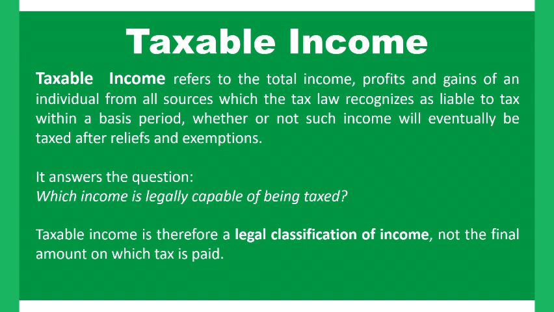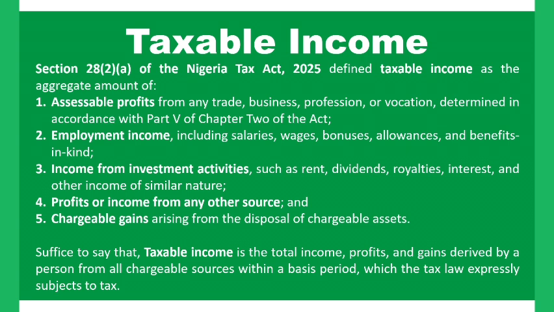That's why Section 28 subsection 2A of the Nigeria Tax Act 2025 answers that question. If the question that taxable income is asking is which income is legally capable of being taxed, Section 28 subsection 2A says these are the answers. First, we have the assessable profit. I explained the assessable profits for you in the previous class.